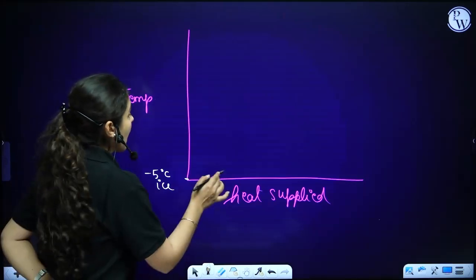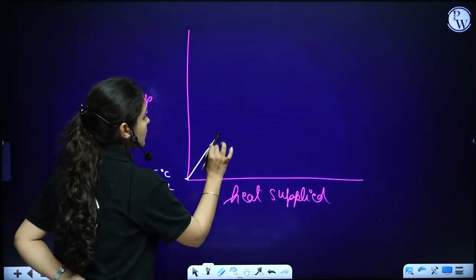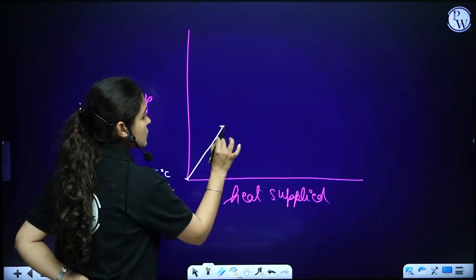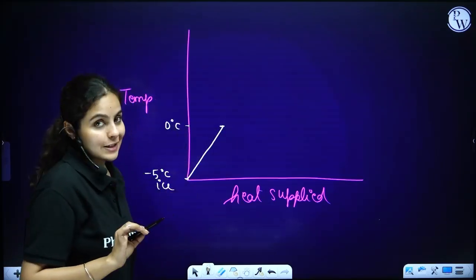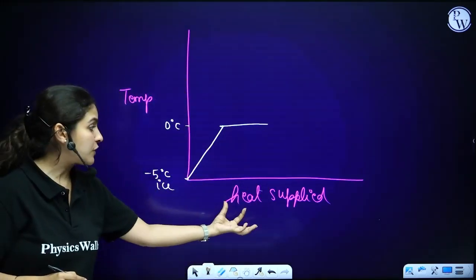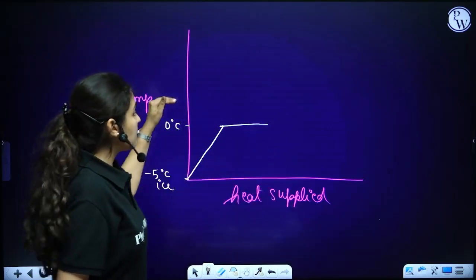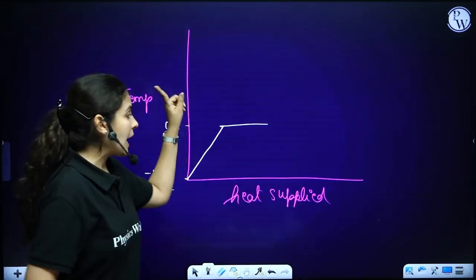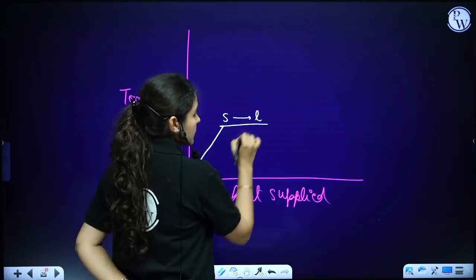As heat is supplied, temperature increases and reaches 0 degrees Celsius. At 0 degrees Celsius, the temperature became constant, right? Even if we are supplying heat, the temperature becomes constant. At this point, solid is converting into liquid state.